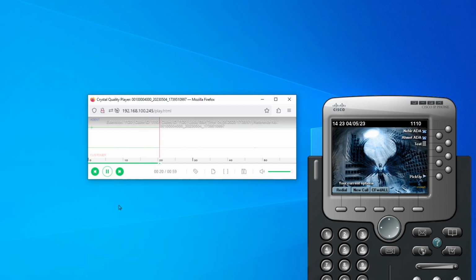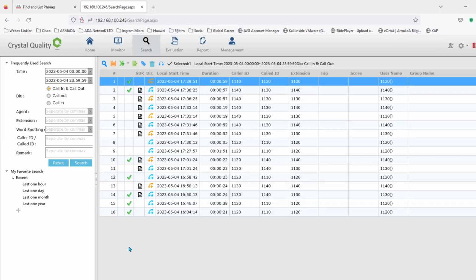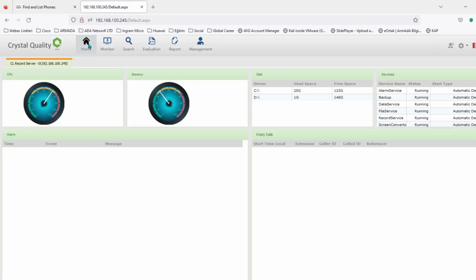Normally, on the demo, this conversation has text content, and we can search for a keyword in the conversation. Our system can do that. We have a lot of features, but I cannot explain them in this demo. Okay, for voice recording, basically it is like this. Okay, we are gathering.